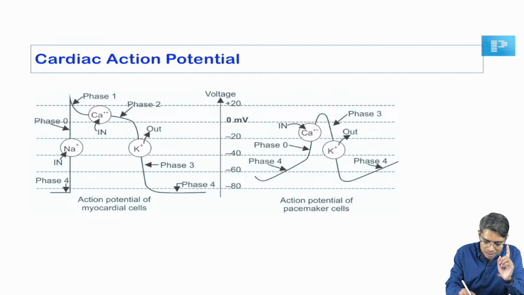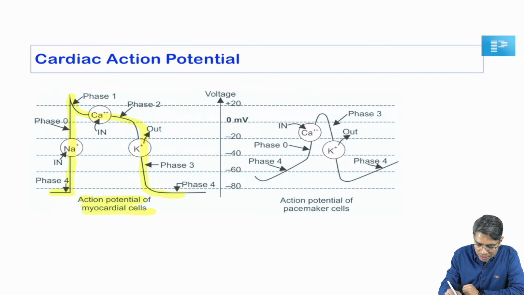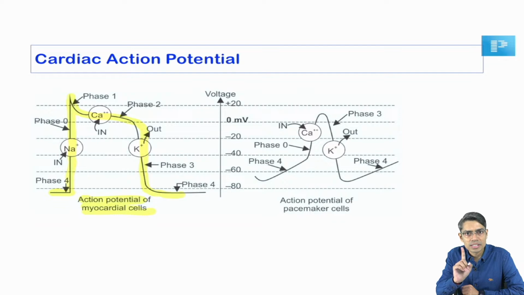So, one is the myocardium action potential. This is the typical myocardium action potential which I have just shown you. And second type of action potential, as you can see here, is a kind of nodal tissue action potential. The question is not about the nodal tissue action potential. Otherwise, nodal tissue action potential is due to entry of calcium into the nodal tissue cell, like SA node, AV node, right. So, all of you know the nodal tissue action potential.